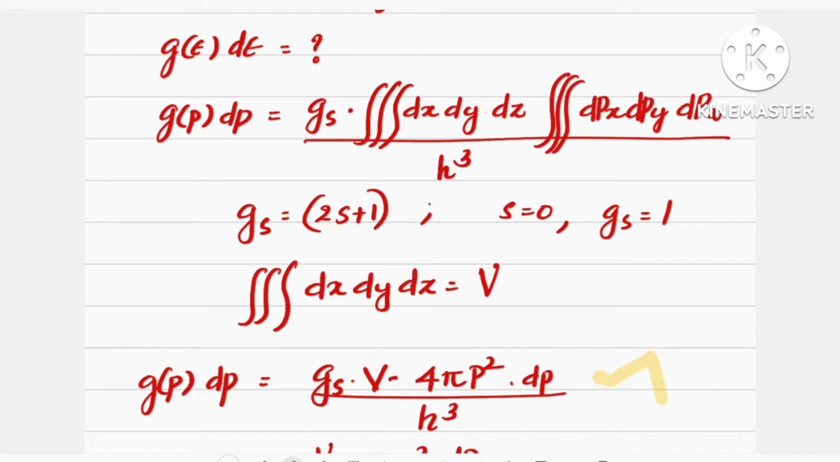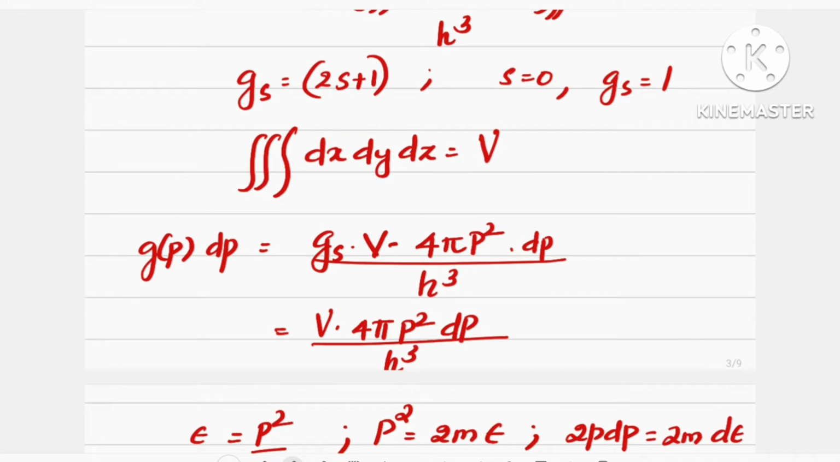In order to find the triple integral dpx dpy dpz, the small elementary volume, we have to consider a sphere of radius p and thickness dp. Hence the elementary volume will become 4 pi p square dp, that is, the triple integral dpx dpy dpz is equal to 4 pi p square into dp. Hence the expression for g(p) dp becomes gs into V into 4 pi p square dp divided by h cube. When s is equal to 0, gs is equal to 1, then the equation reduces to g(p) dp is equal to V into 4 pi p square dp divided by h cube.